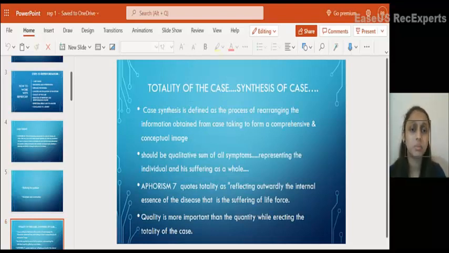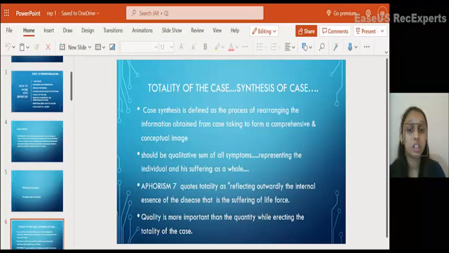And next comes the totality of the case or synthesis of the case. Synthesis is nothing but rearranging the information that we get from case taking to form a comprehensive and conceptual image so that we can easily match it with the drug symptoms. The number of symptoms in the totality need not be large.